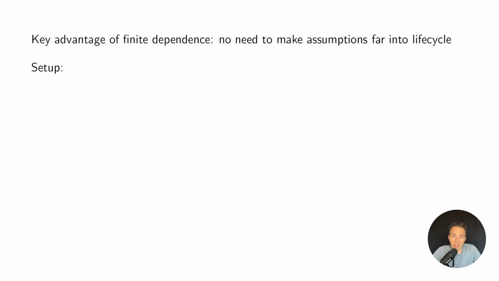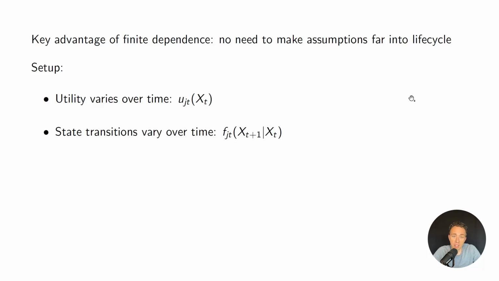And as it relates to non-stationarity, a key advantage of finite dependence is that we don't have to impose assumptions about expectations that are far out from the current period or far into the life cycle. So in this setup, utility is actually going to vary over time now because we have a non-stationary model. You'll recall that in past videos, we've always had u_j of x_t. Now it's u_jt of x_t. The state transitions are also going to vary over time. We've sometimes put that in our models in prior videos, and sometimes we've just had f_j instead of f_jt.